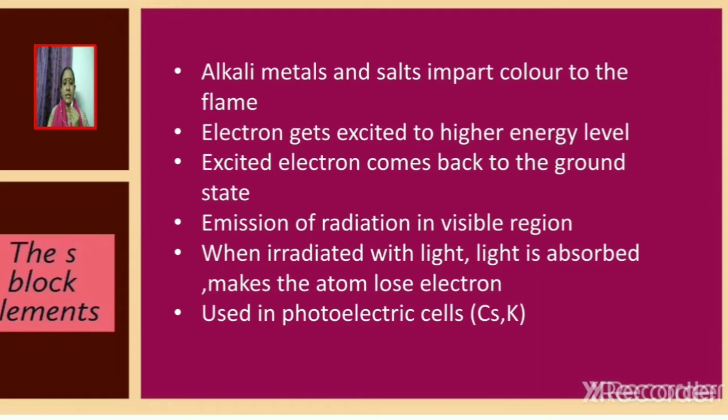Now when alkali metals are irradiated with light, light will be absorbed by the atom and it makes the alkali metal atom lose an electron. Now what is this phenomenon known as? When light falls on certain metals like potassium or cesium, electrons will be ejected from the surface of the metal, and the phenomenon is known as the photoelectric effect. Therefore, alkali metals like cesium and potassium are used in photoelectric cells.